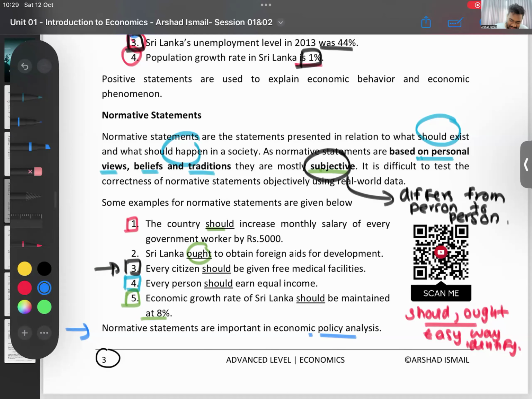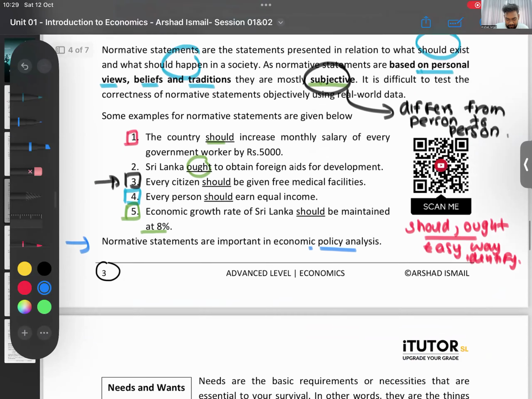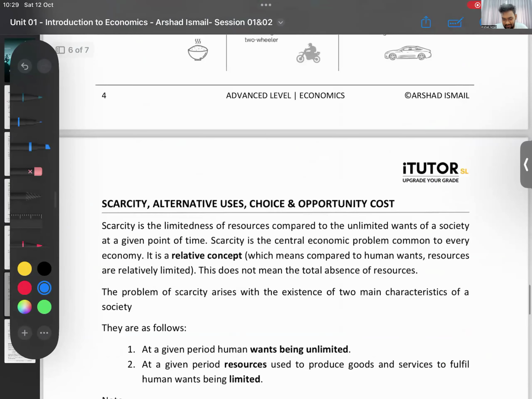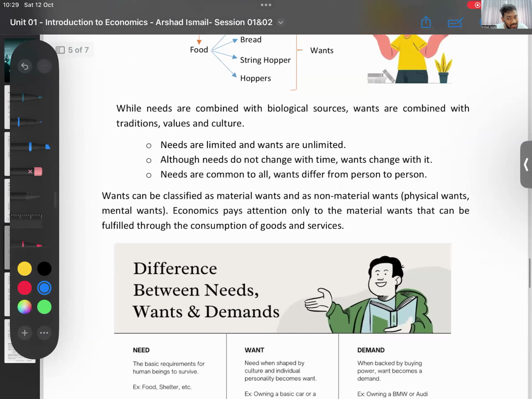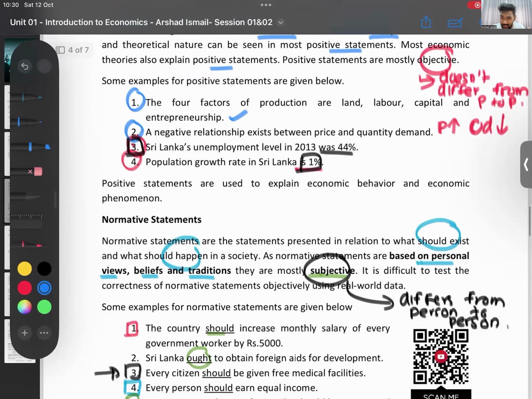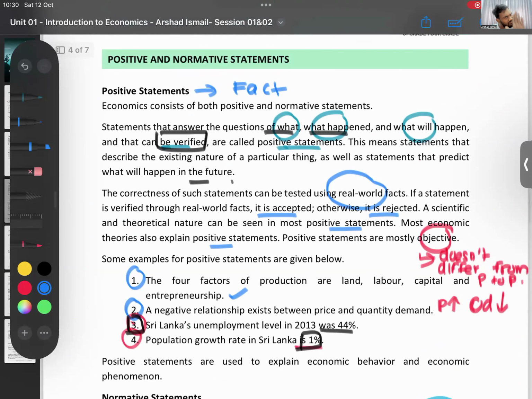That's the part that I want to do today. Next class we will do this. So I'll quickly summarize. We'll do some past paper questions, then we'll call it off. What's a positive statement? A positive statement, I told you, is a fact. It's about what has happened, what will happen. It can be correct, it can be wrong. You can test and see. You can prove whether this is right or wrong.